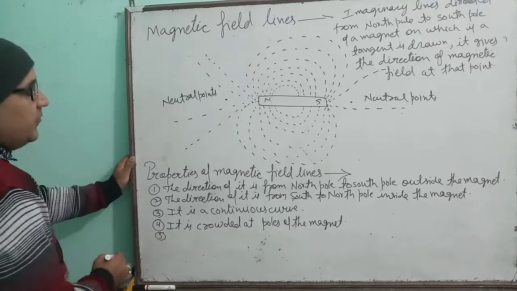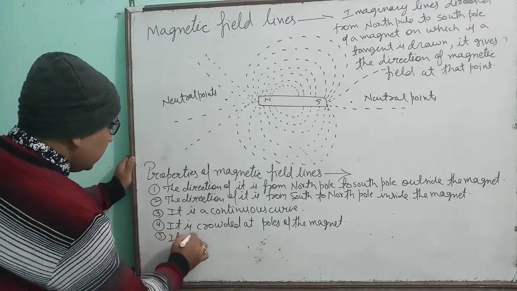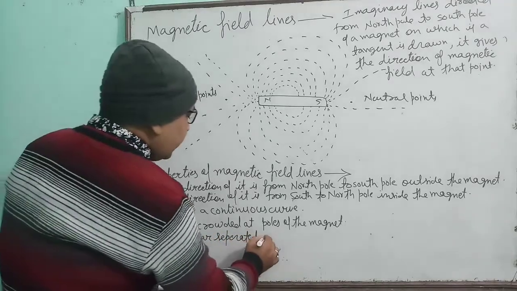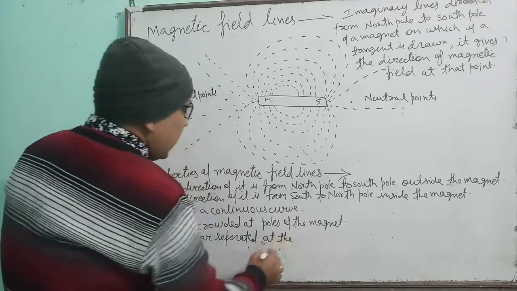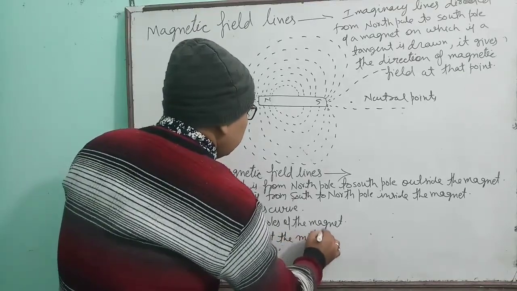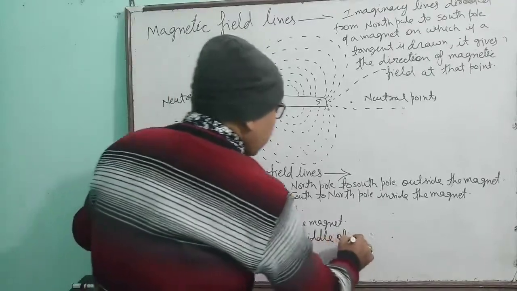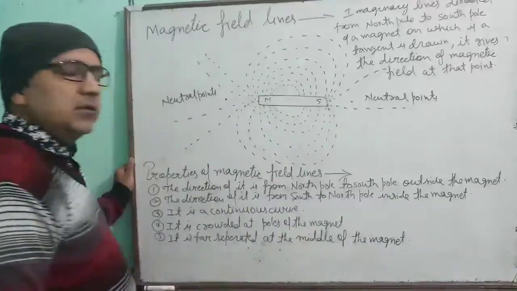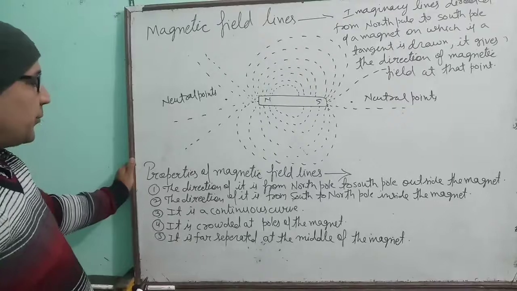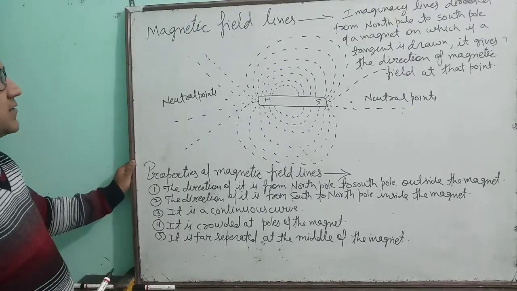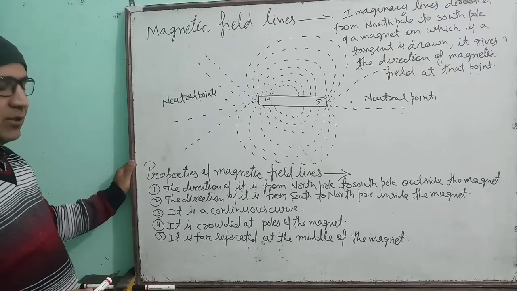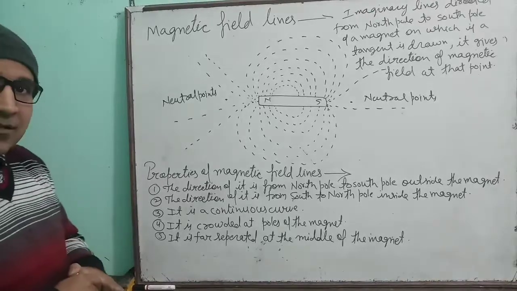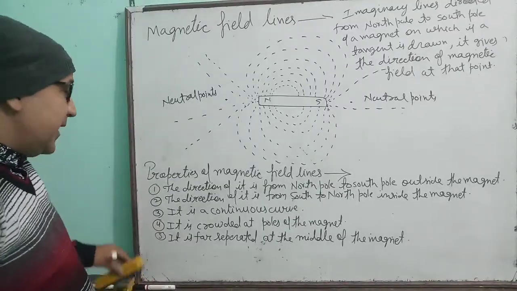And it is force separated at the middle of the magnet. Okay, so these are the properties of magnetic field lines. Any more property that you can see from book also. Okay, now the next topic that we are going to study is our earth also behaves like a magnet.